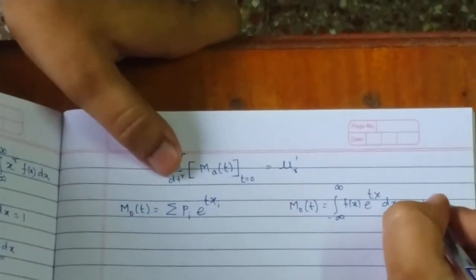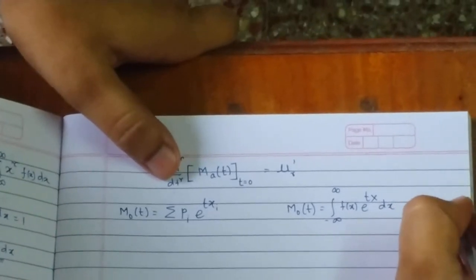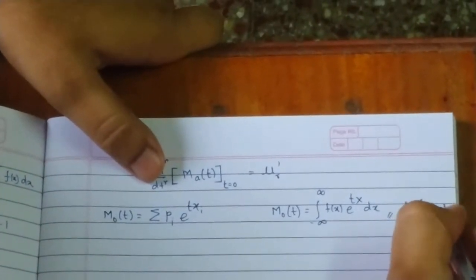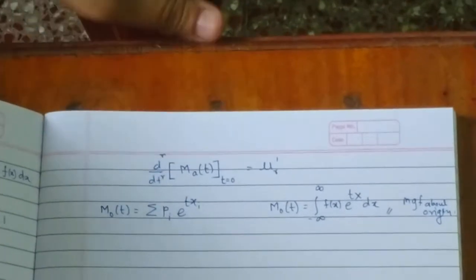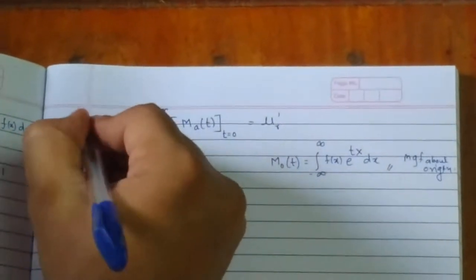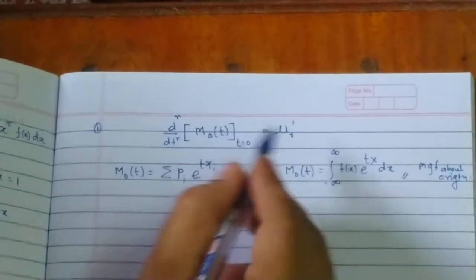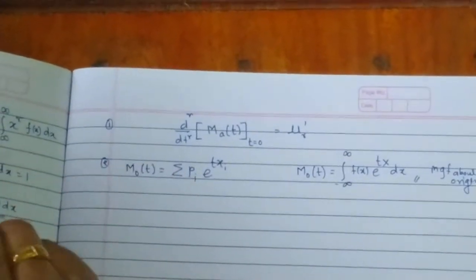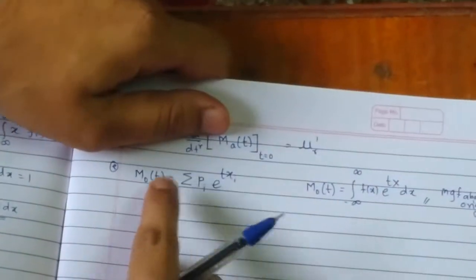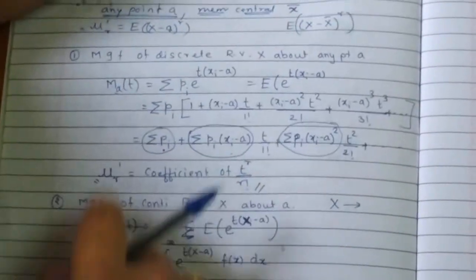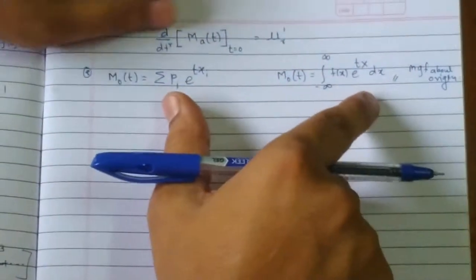So these are the moment generating functions about origin. These are the important points which I have discussed. This is for calculating the moments using the moment generating function without expansion. This is the moment generating function about origin. What I did while getting it was just substitute a equal to 0 in both of these, which gives me this formulation.